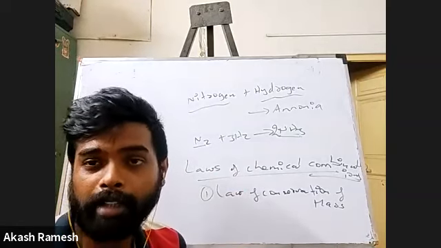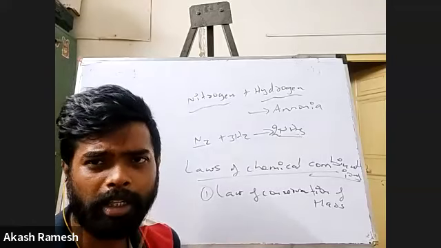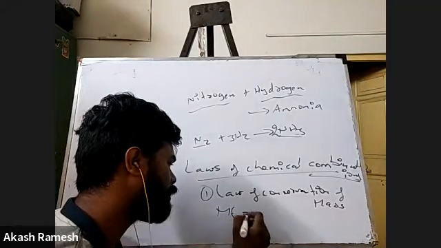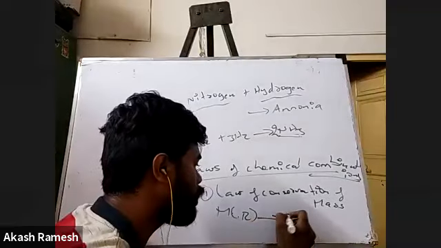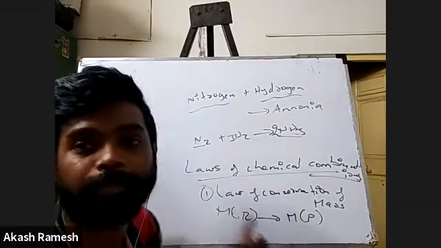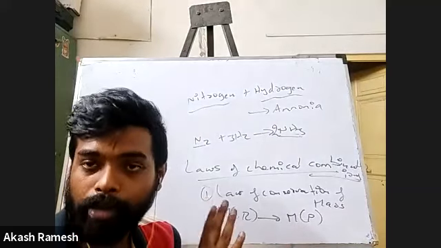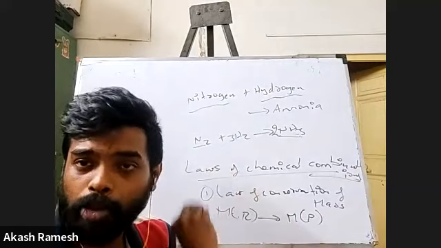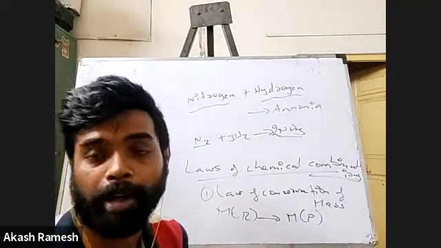We say that mass can be converted from one form to another form. What we are trying to see is that the mass of reactants will be transformed into the mass of product. Some amount of reactant will have some mass, and that amount of mass will be converted into the same amount of product.